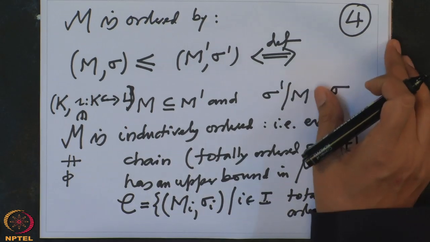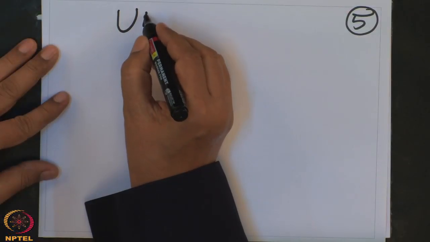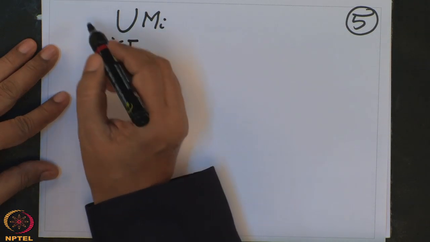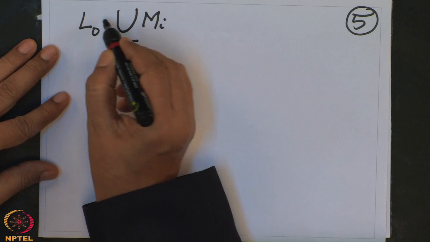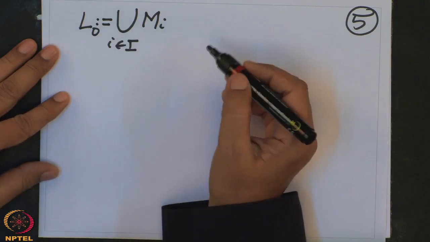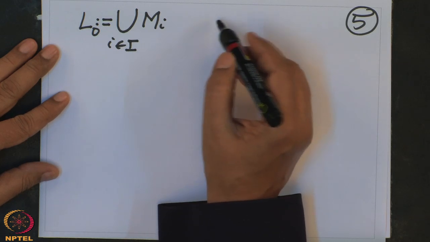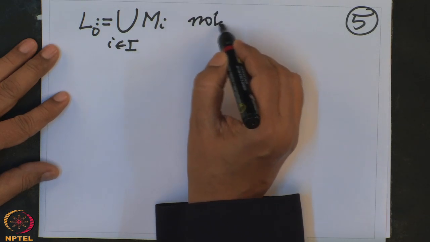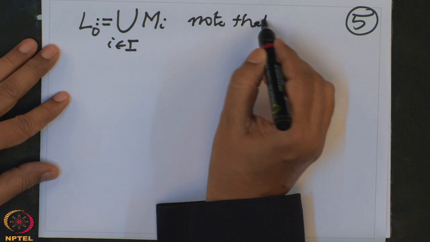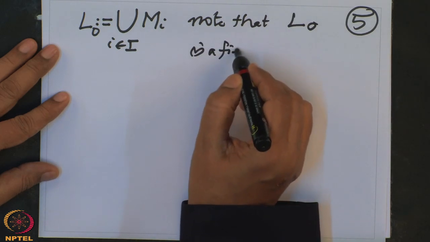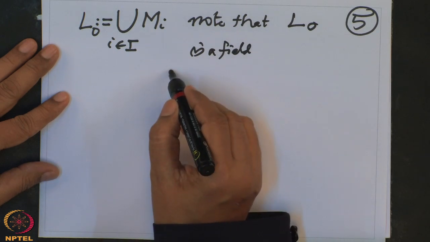Obviously what we will claim is, you take the union of these Mi, i in I. Let us call this L0. First of all, note that L0 is a field, and L0 is in between.